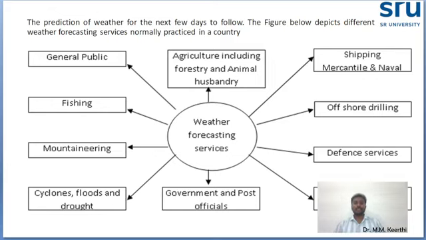First, agriculture, including forestry and animal husbandry; shipping people, mercantile, naval, and offshore drilling areas; defense services, aviation people, civil services, civil people, military people, government and post officials; and mountaineering, fishing areas, and general public. From all this, we have to predict the different weather parameters.